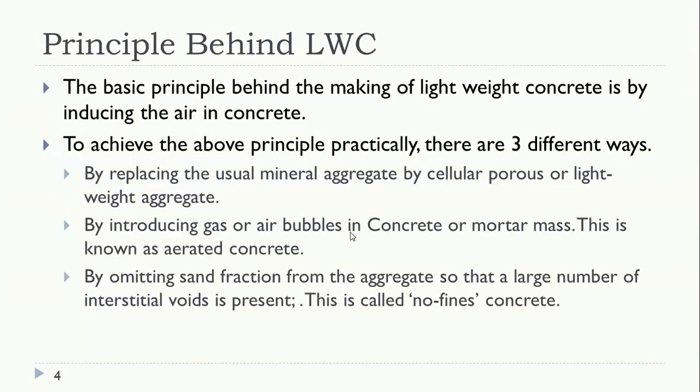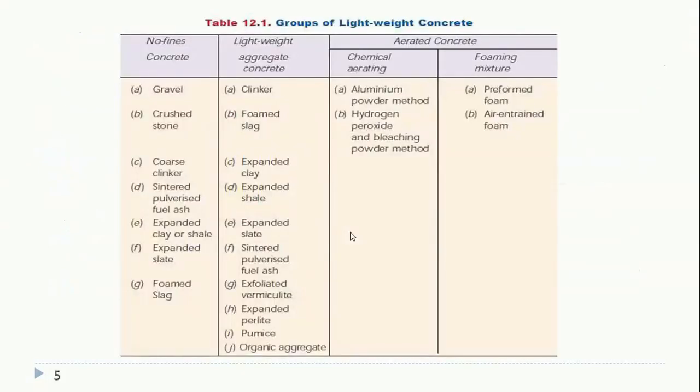Third, by omitting the sand fraction, keeping only cement paste and coarse aggregate, we can generate a lightweight concrete. So these are the three types of lightweight concrete. We'll study them one by one in the coming slides.